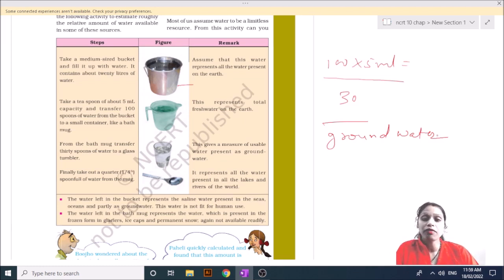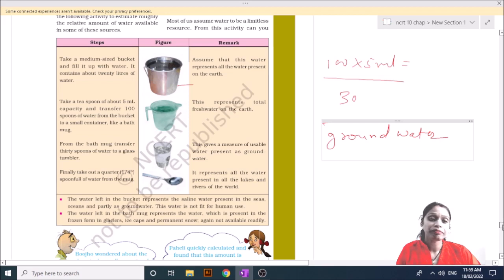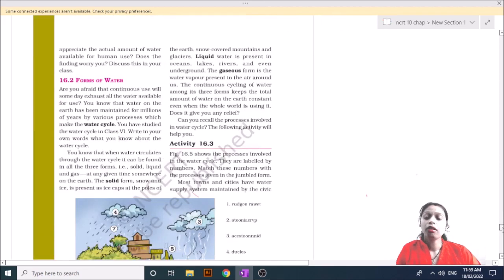Then you can think how small a quantity of fresh water we have. I think you have understood how small a quantity is available for people to use as fresh water. Then we have to save water, because without water we cannot live.